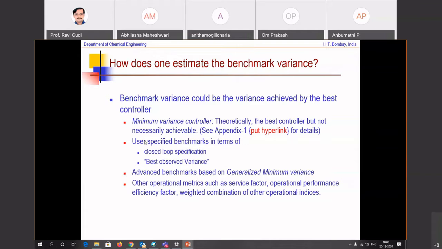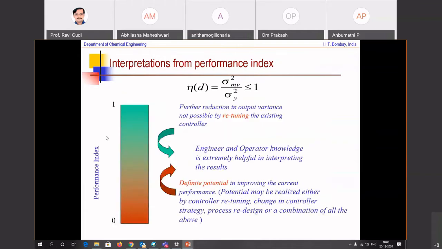Okay. So the question is now, how do you interpret this? This is very well known. If the performance is here, it is green. If the performance is here, then there is a definite potential in improving the current performance. You look at what are the bad actors. It could require controller retuning, change in controller configuration, process redesign.